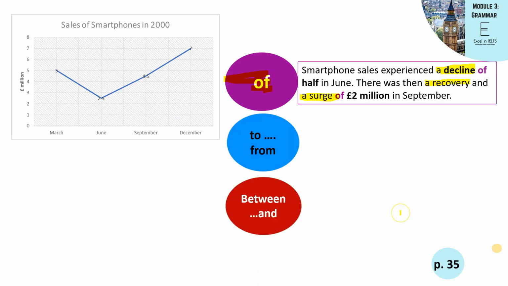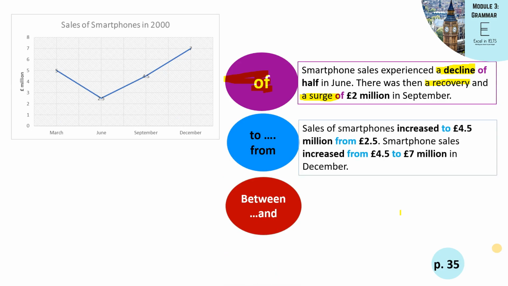So let's move on to to and from. This is quite straightforward. It's used when you want to say where something was and then where it moved to. In this case, to and from is simply where you reverse, you swap the order, so you just say to 4.5 million from 2.5 million pounds. It's really straightforward, and you should be quite familiar with this one.